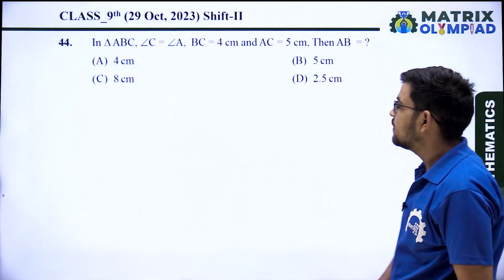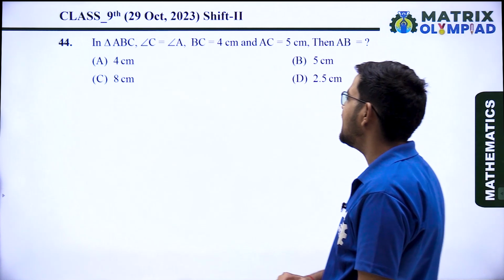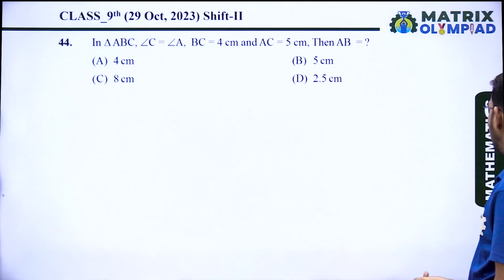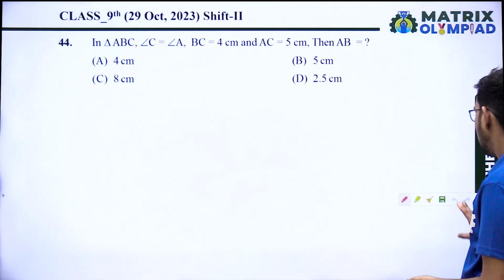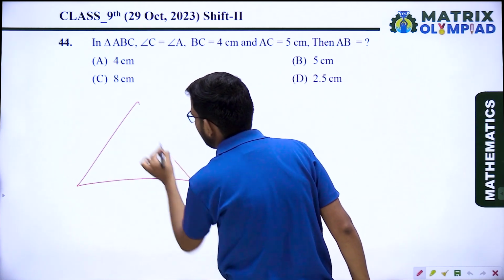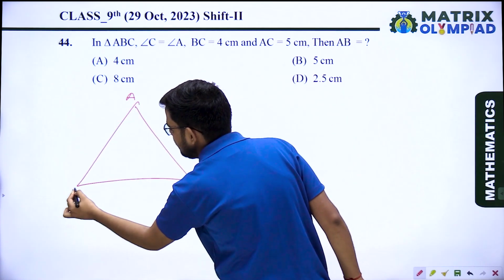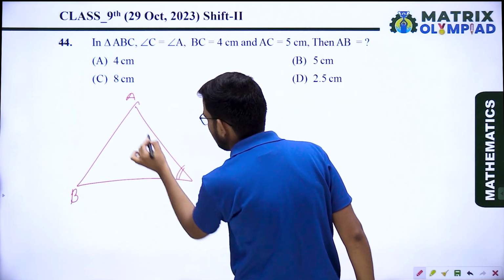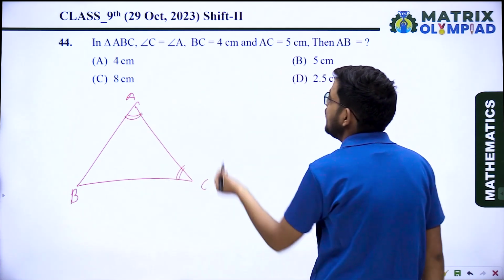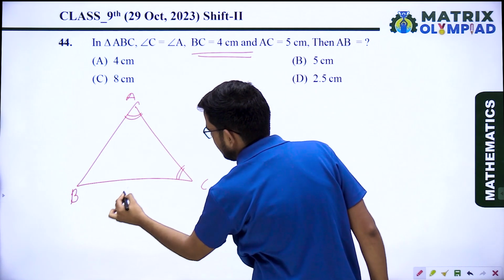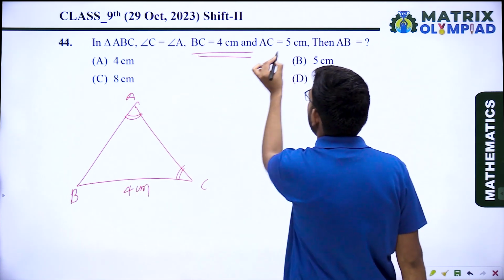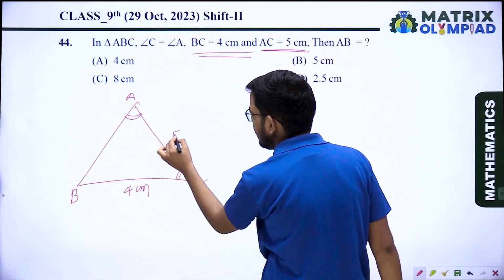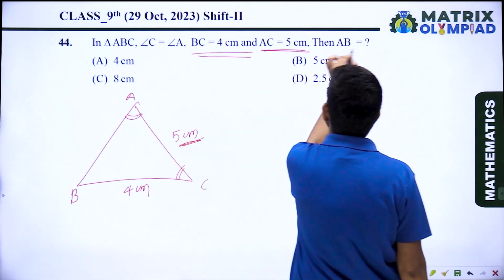Next question. In triangle ABC, angle C equals angle A. BC equals 4 centimeters, AC equals 5 centimeters. Then AB?